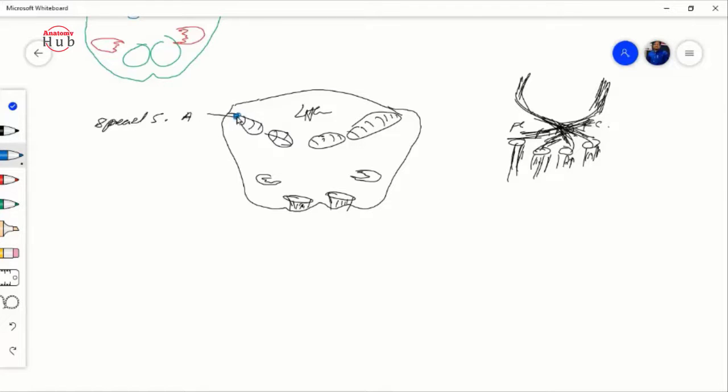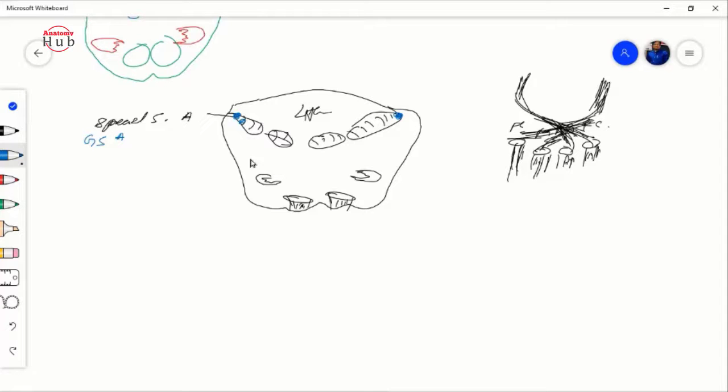This is your special somatic afferent here and here. Then just lateral to that, you will find the general somatic afferent nucleus. More lateral, more special, right?